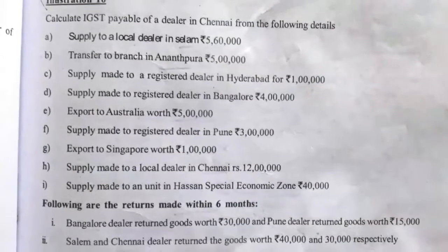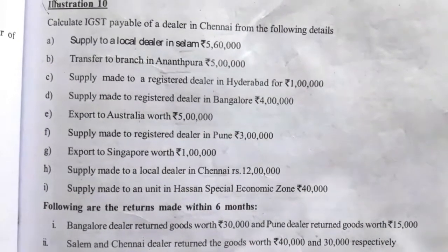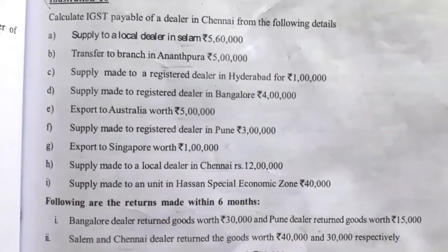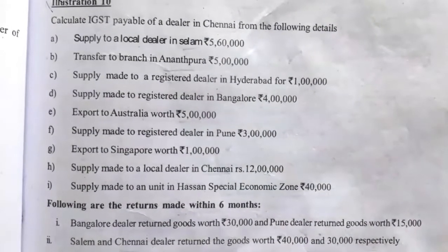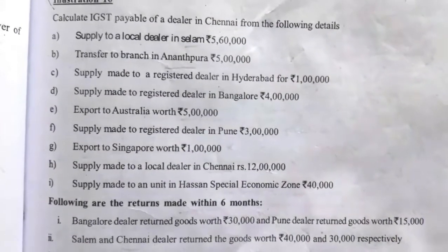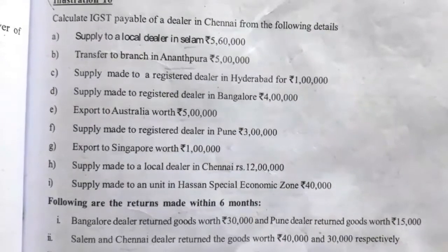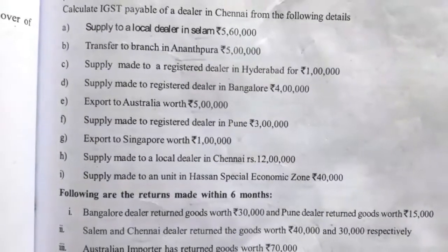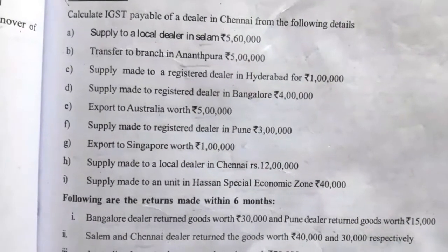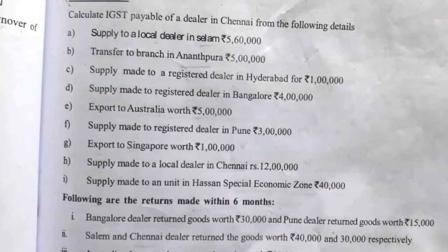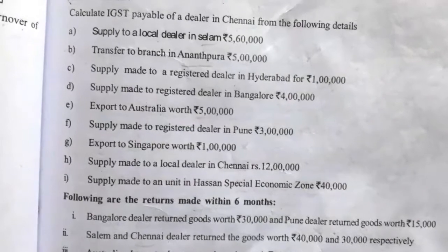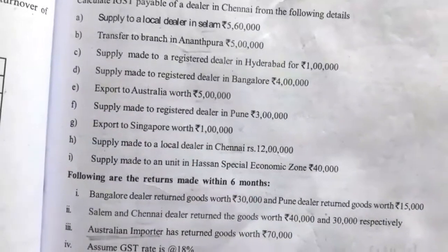See the question. Supply to a local dealer in Salem, rupees 5,60,000. Transferred to branch in Anantapuram, rupees 5 lakh. Supply made to a registered dealer in Hyderabad for rupees 1 lakh. Supply made to a registered dealer in Bangalore, rupees 4 lakh. Export to Australia worth rupees 5 lakh. Supply made to a registered dealer in Pune, rupees 3 lakh. Export to Singapore worth rupees 1 lakh. Supply made to a local dealer in Chennai, rupees 12 lakh. Supply made to a unit in Hassan special economic zone, rupees 40,000.